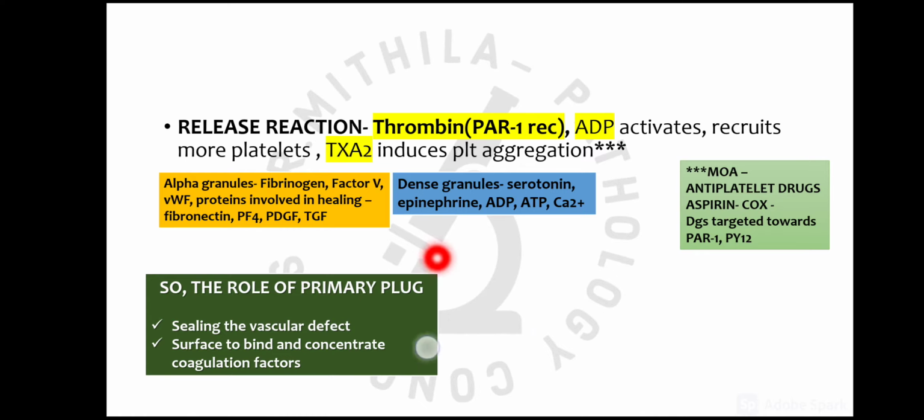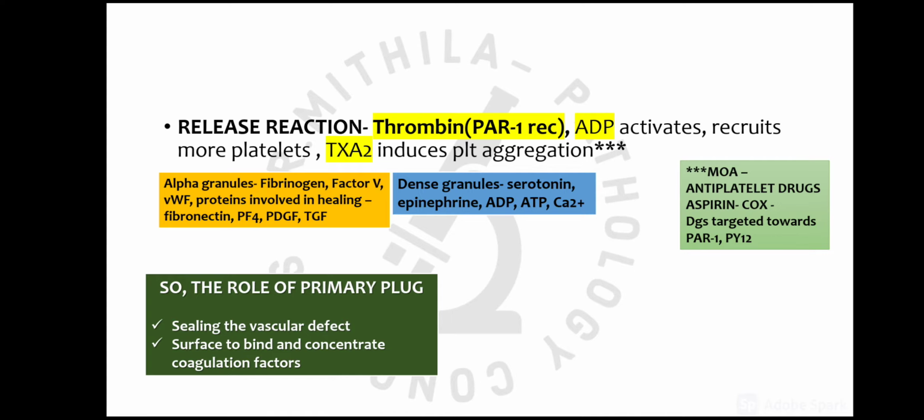we can understand the mechanism of these antiplatelet drugs. Ultimately the role of the primary plug is to seal the vascular defect in the initial phase, temporarily. When the platelet plug is formed, it provides a surface for the coagulation cascade.